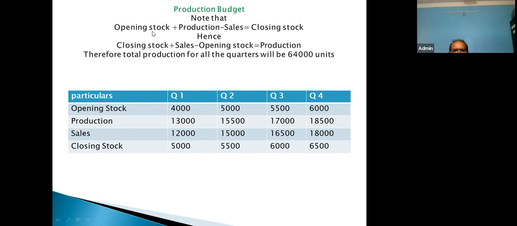Now, in order to understand this particular formula, I have purposely taken this numerical. The other way, closing stock plus sales, and from that value if you deduct opening stock, we get the production figure. So the production department will come to know how many units they should produce every quarter.